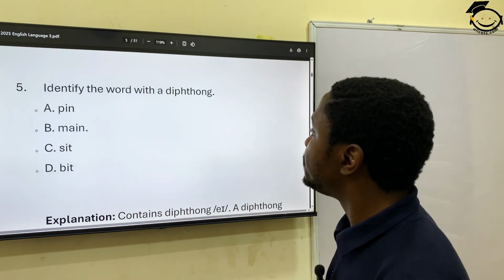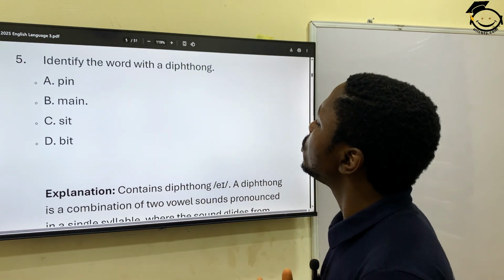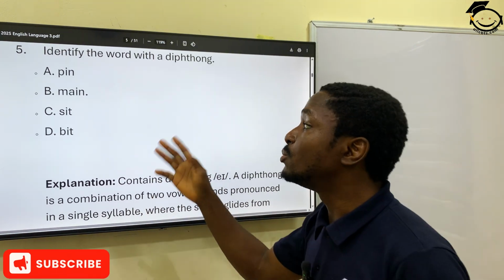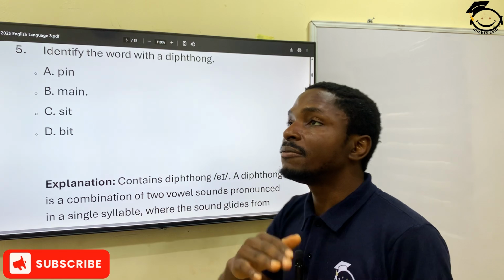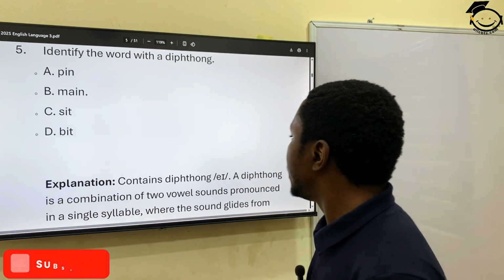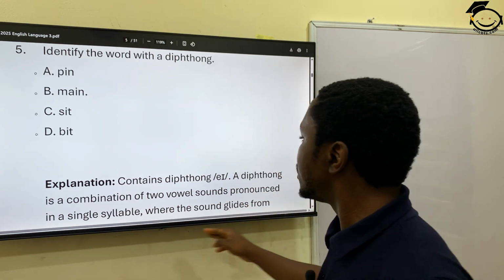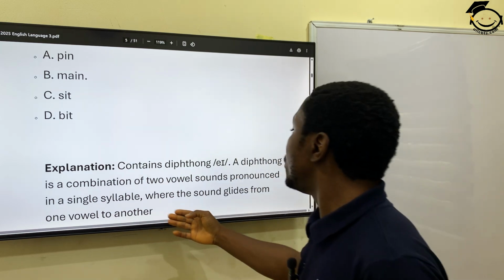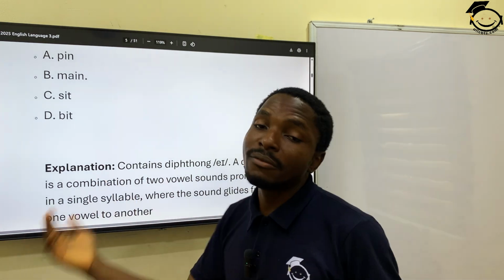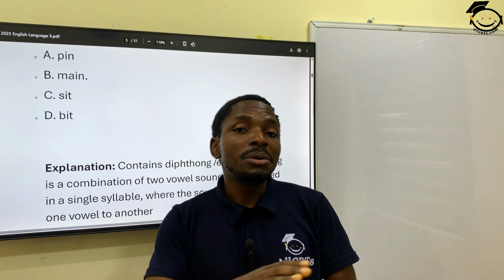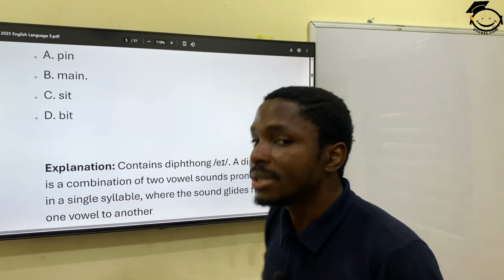Question 5. Identify the word with a diphthong. Now, I made a little explanation for you here, because if you don't know what a diphthong is, you won't know the word that has a diphthong. Diphthongs often move from one vowel to another in the same word. It's a combination of two vowel sounds pronounced in a single syllable, where the sound glides from one vowel to another.